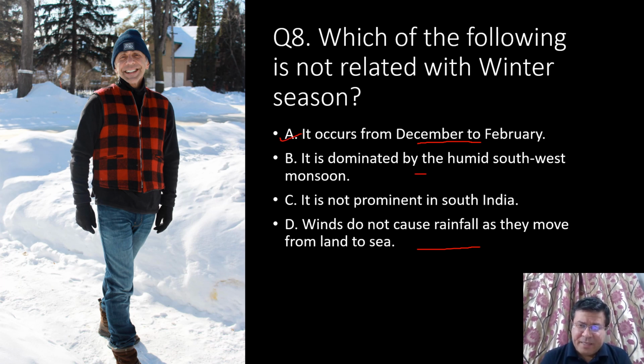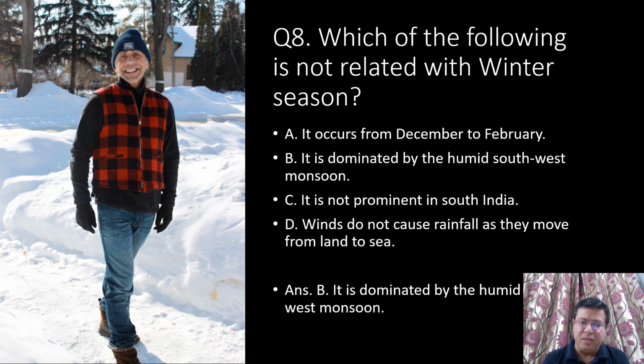B option, it is dominated by humid southwest monsoon. No, actually, southwest monsoon winds occur in advancing monsoon season. So B option is not related with winter season. C option, it is not prominent in South India. Yes, it is not prominent in South India. That is also related with winter season. D option, do not cause much rain because winds are moving from land to sea. They are drier. Yes. So A, C and D options are related with winter season. So B option is your correct answer because it is not related with winter season.